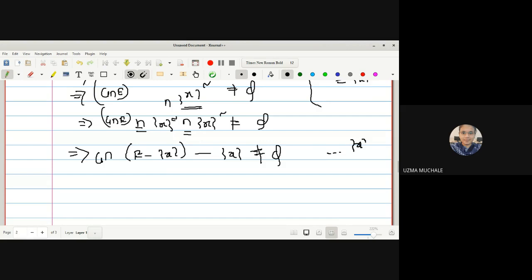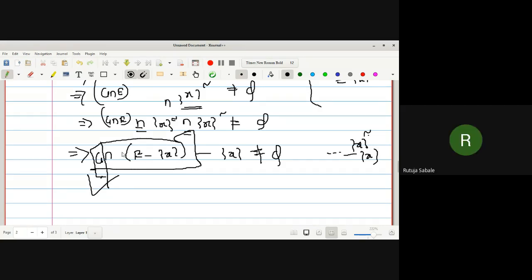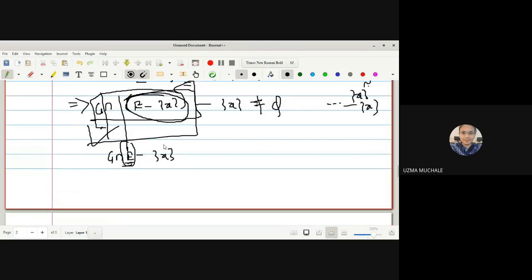We know that the complement of X, we can write it as E minus singleton X. And hence, by definition of a limit point, what is the definition of a limit point? This is what the open set G, the limit point of E minus X, this is what the set itself. What is the definition? G intersection E minus singleton X. So instead of E, we have this whole set. And hence, we can write X is a limit point of capital E minus singleton X.